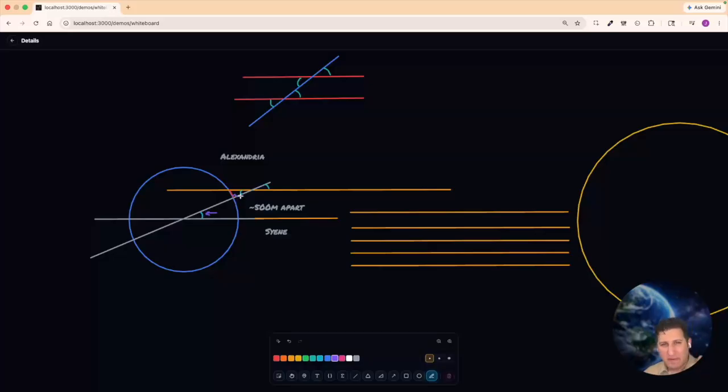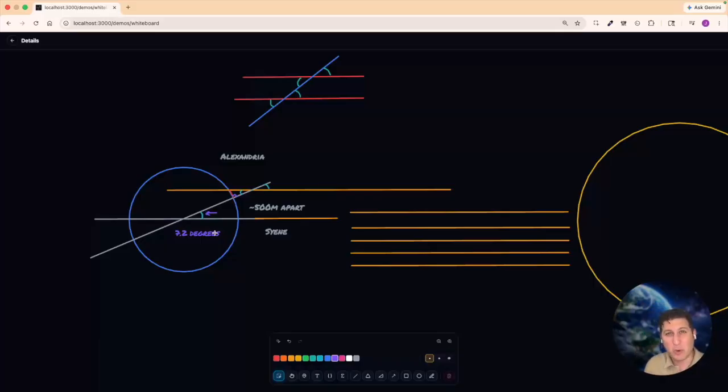By knowing a little bit about right angle triangles and some geometric angular theory, you can figure out that this angle here is the same as this angle, which is the same as an angle measured at the center of the Earth of your amount of turning from Syene to Alexandria. How cool is that? So, this is exactly what Eratosthenes does, and he gets an answer. He figures out that the angle is 7.2 degrees. So he knows the size of the slice of this pie.